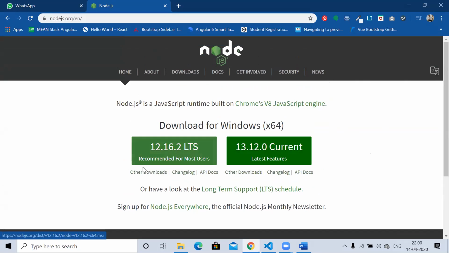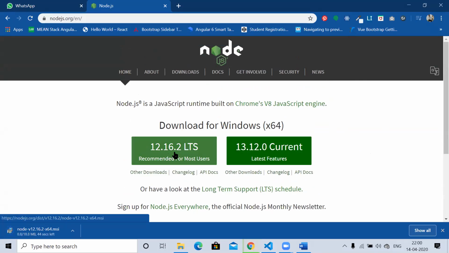Here we have two versions, the recommended for most users and the latest features. I recommend you download this 12.16.2. It is an 18 MB file. Once you download it, you need to install it. I hope you know how to install an MSI file.